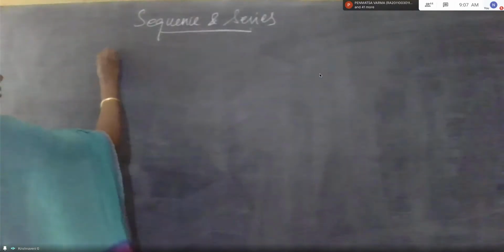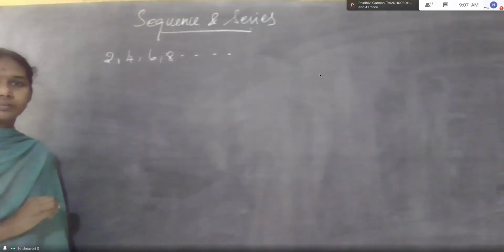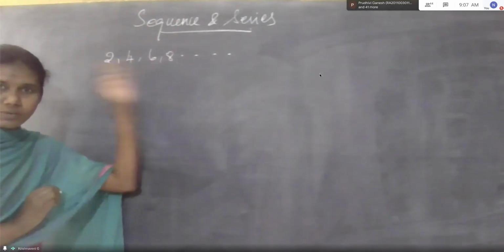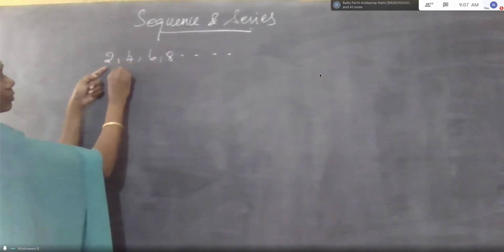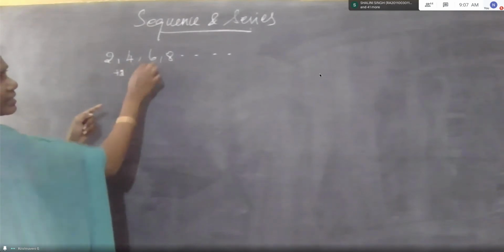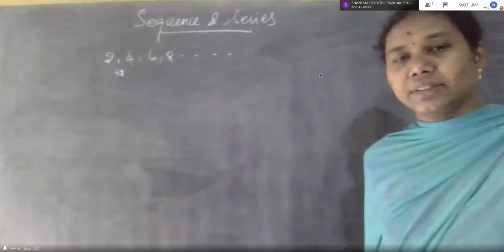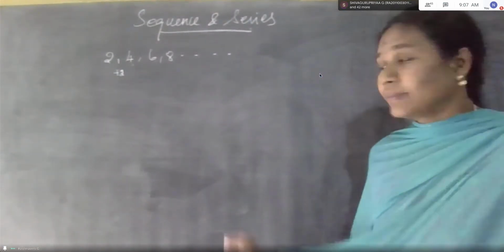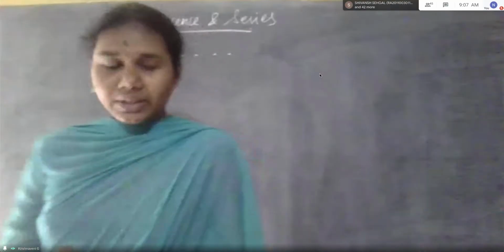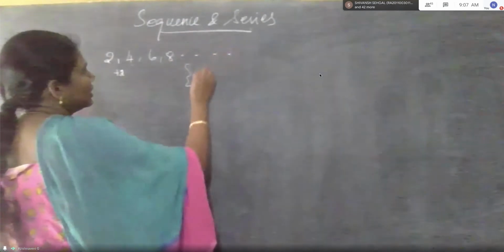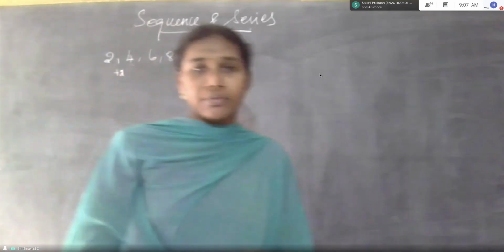For example, this is a sequence. See here, 2 adding 2, 2 plus 2 is 4, 4 plus 2 is 6, 6 plus 2 is 8. Common difference is there. Is that right, guys? Using order 2, 4, 6, 8 likewise. This is a sequence, and we can say up to the nth term, that is an, we have taken.